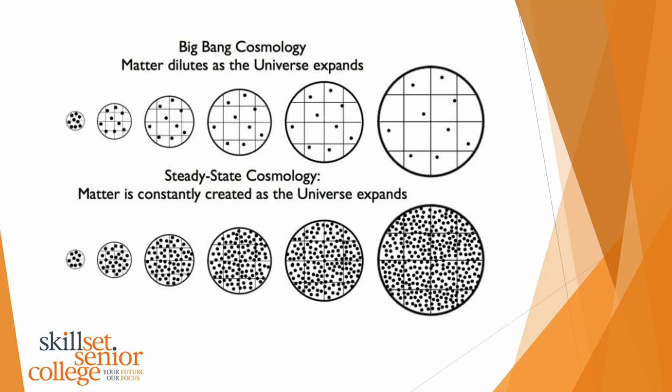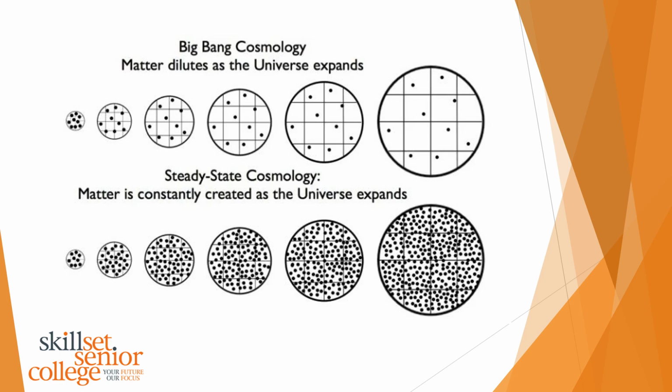So another diagram here. The Big Bang cosmology, so the Big Bang theory, countered that. It says that matter dilutes as the universe expands. So as the universe gets bigger and bigger, there are going to be areas that don't have much in them at all. Steady state, if all the elements are proportional to one another, so for example, if we have 10 hydrogen, that means there must be 10 oxygen, 10 carbons, 10 neons.